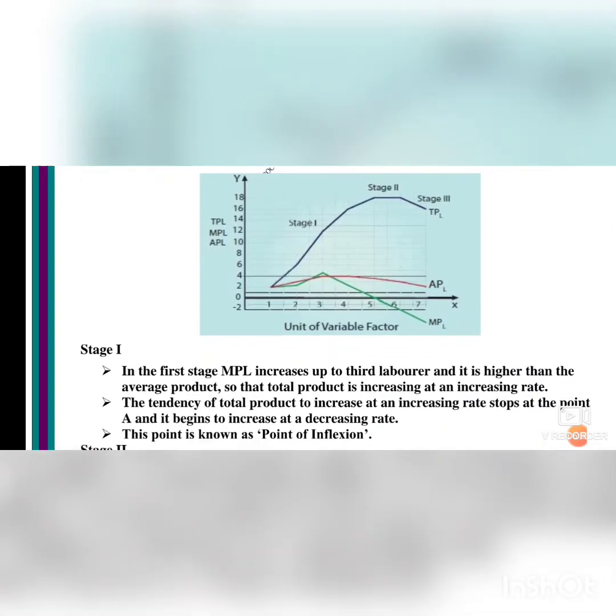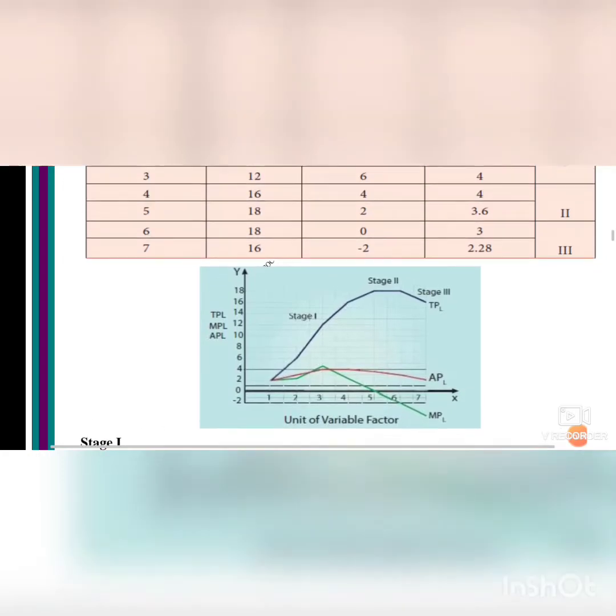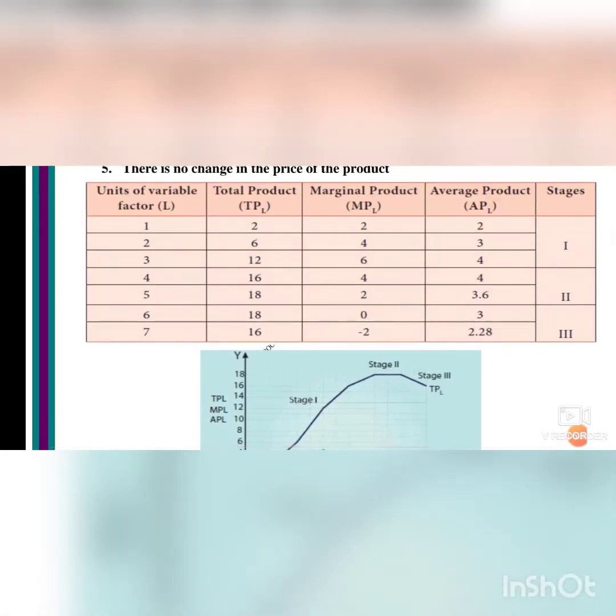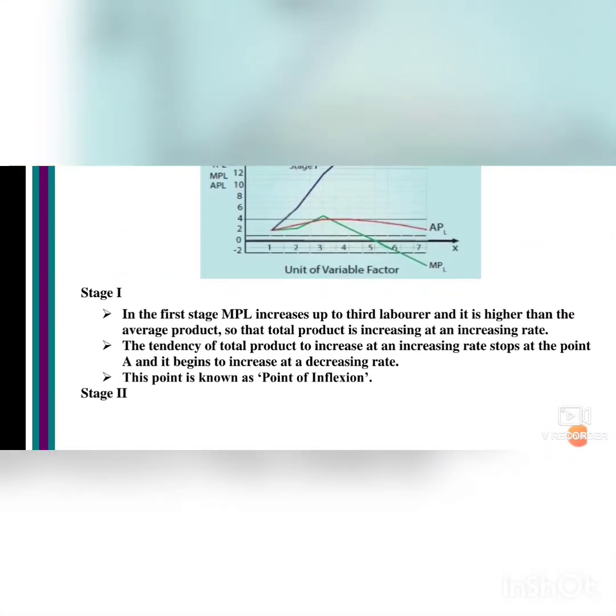With the tabular you will draw this diagram, and the explanation for stage 1, that is the first stage, we saw, isn't it? In the first stage 3 columns are there, 3 calculations are there: TP, MP, average product. So let us see the explanation. As I told you, in economics you will draw the diagrams and you will write the construction like geometry.